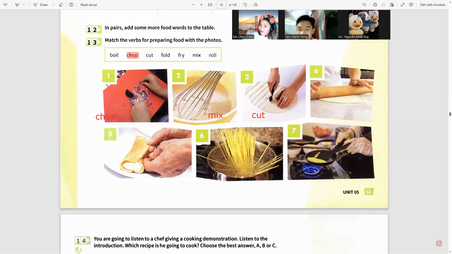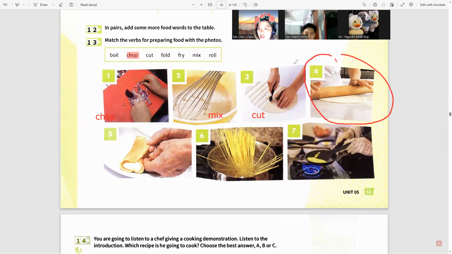See? You're cutting it into pieces. Actually, this is also cut, but this one we call chop if we are cutting it in smaller pieces. Like this one, they are very small. This is cut because he is using a rolling pin.